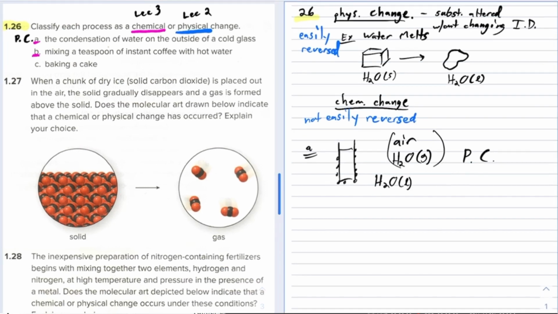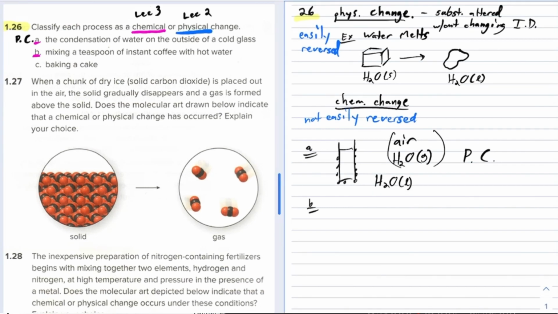Here we can draw a little picture of this on the right-hand side. Okay, so here's your instant coffee, just a bunch of coffee grounds, and then here's your hot water. Okay, so it's hot here, hot water, and then when you put this in there, after it's dissolved, you end up with your coffee, which is dark, okay, but the coffee is still there in the water, and you can get it back by letting the water evaporate.